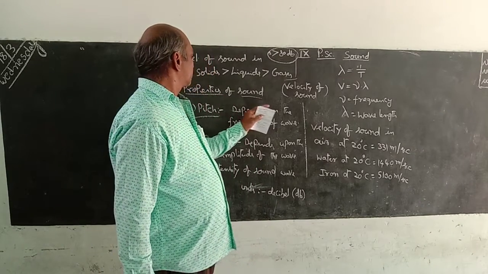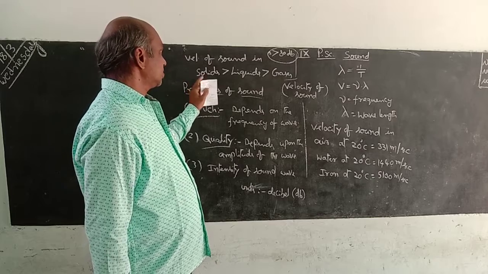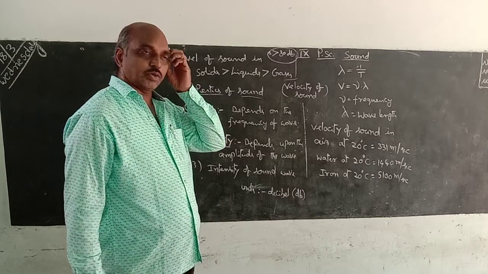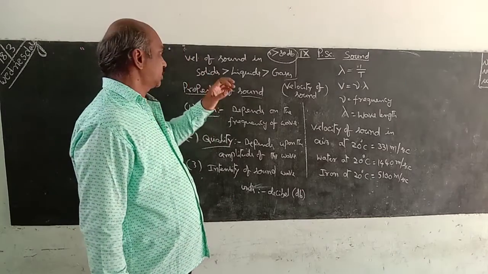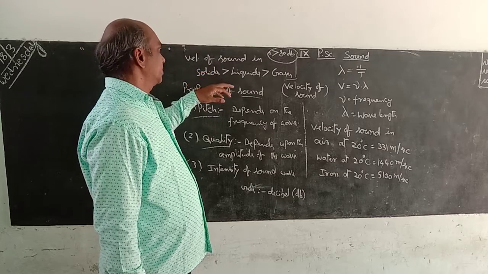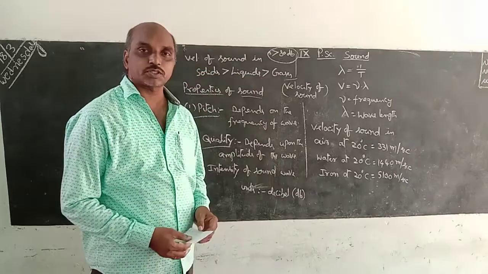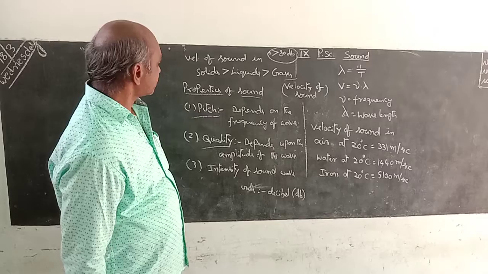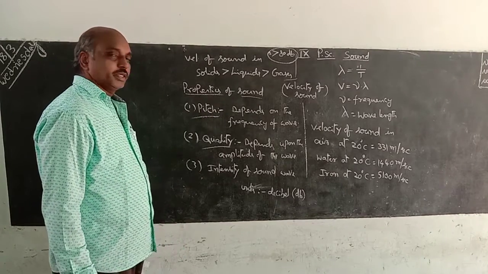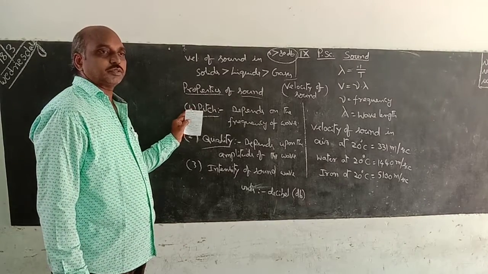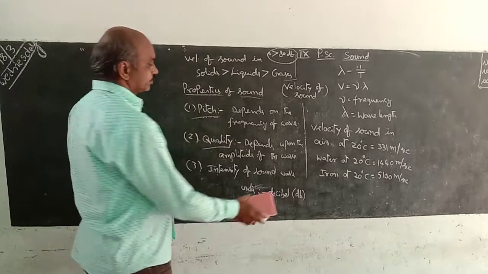So, velocity of sound in solids is more than in liquids and gases. That means it is highest in solids, whereas in gas medium, the velocity of sound is very less. Three properties of sound are there: pitch, quality, and intensity.